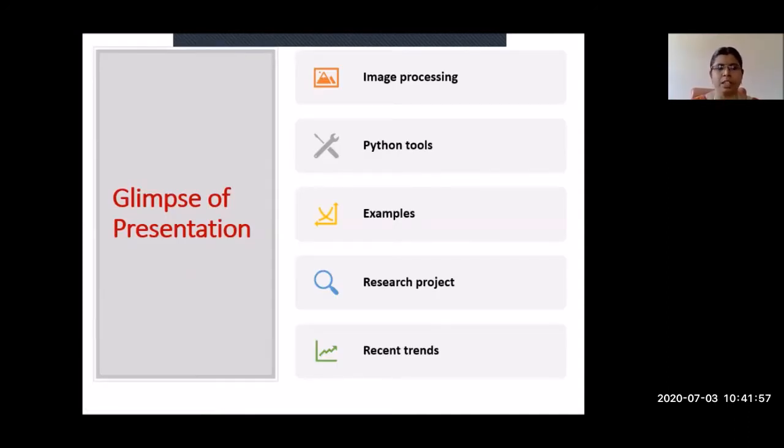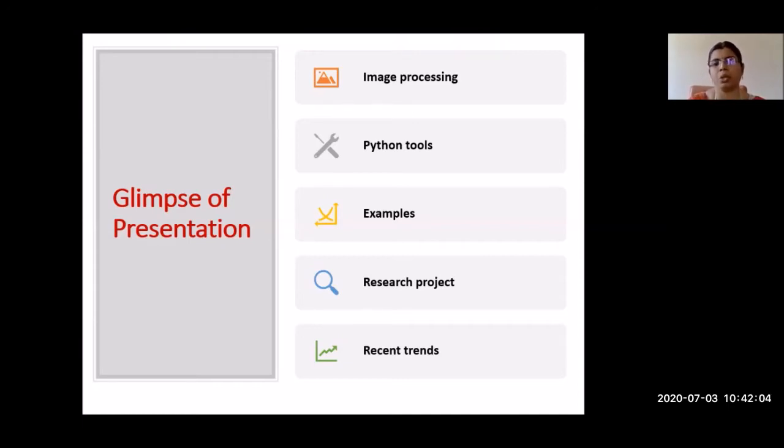So this is a glimpse of the presentation. First I am going to talk about what image processing is, and then what Python tools are available for doing image processing, with some examples, and the research project I have done in the image processing area, and what the recent trends are in the image processing field. These are the topics I am going to cover in this presentation.